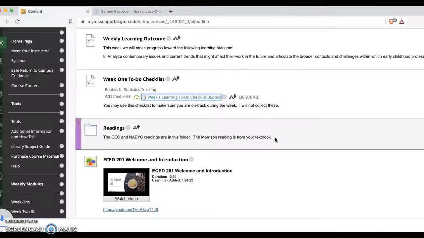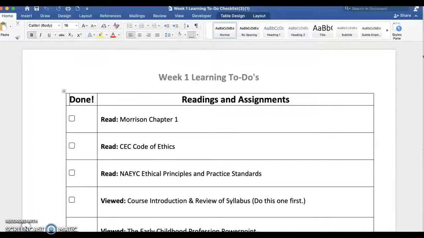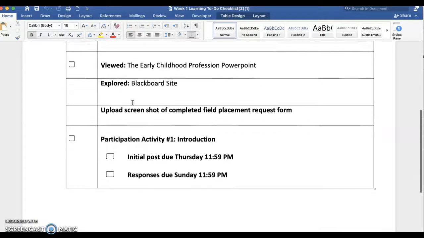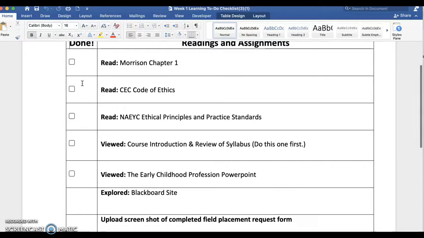I have to save this. So this is a bit of a nuisance, but let me open it up because I'd like to show it to you. So what you have here for each week, what you need to do. And so you can do it as a checklist. The word comes from placing a check here. I don't collect these. These are just to help you organize yourself. Especially, I think it's important because you're a little more on your own. I don't have the chance to meet with you weekly or bi-weekly as I used to do.